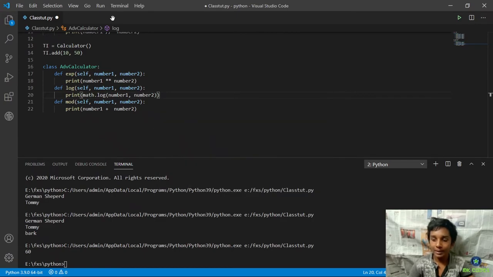What this log is, is a logarithm. It's kind of the opposite of exponentiation. In exponentiation, you take a number 2, you take another number 3, and you find 2 to the power 3 and give the output.